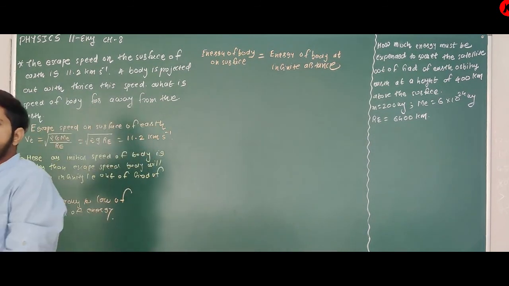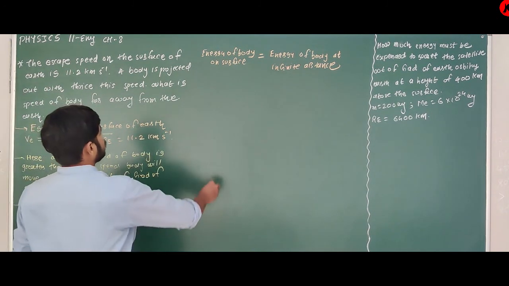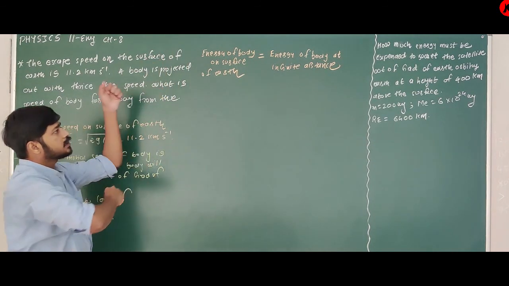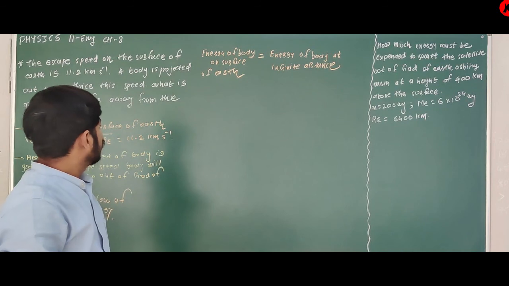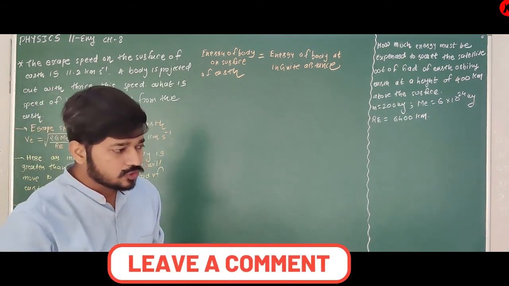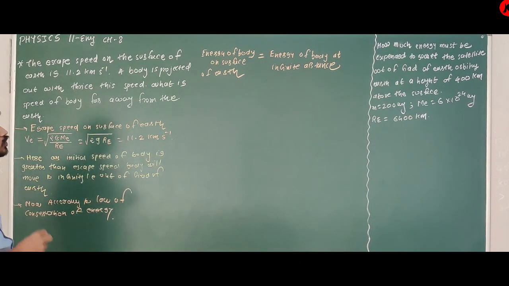So first of all you have to understand this relation. According to the law of conservation of energy, energy of body on surface of Earth is equal to energy of body at infinite distance. Now we know that total energy is equal to kinetic energy plus potential energy.